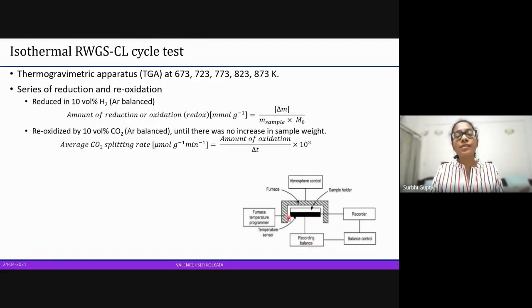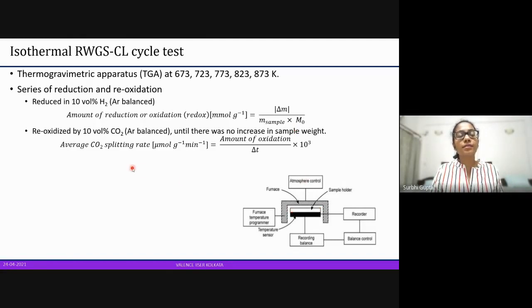A series of reduction and oxidation takes place, and we try to find out how much reduction and oxidation has taken place. The amount of reduction will be the same as the amount of oxidation. We call it the amount of redox, and that is the change in mass divided by the sample mass times M0, which is the mass of the sample pan.